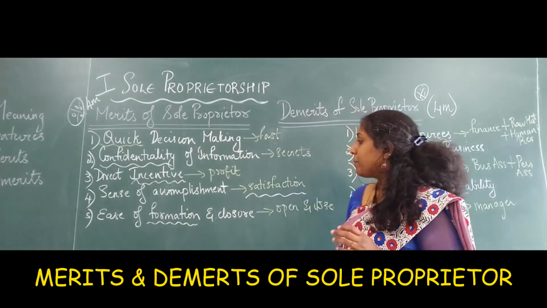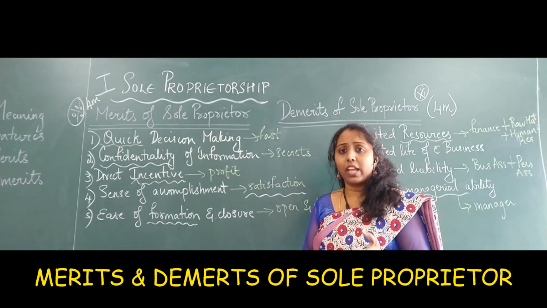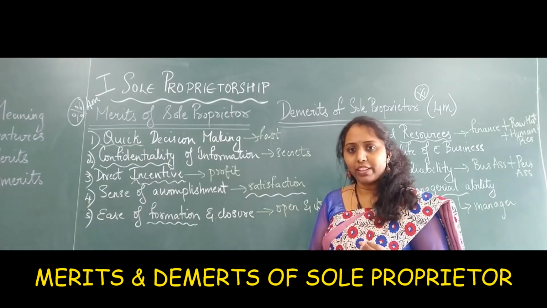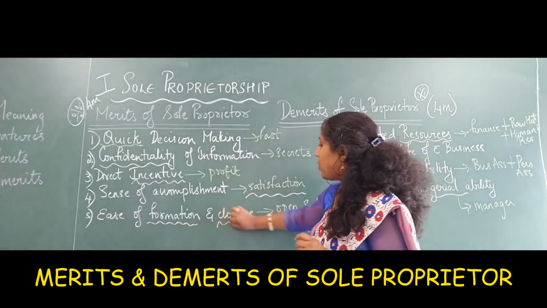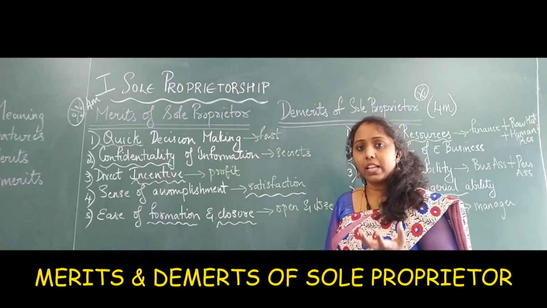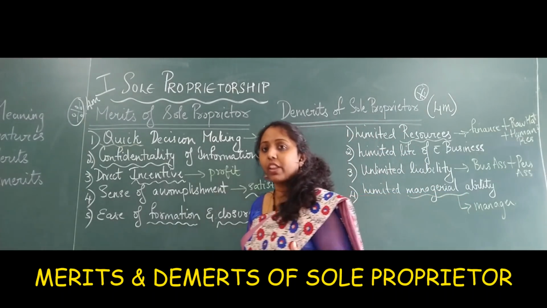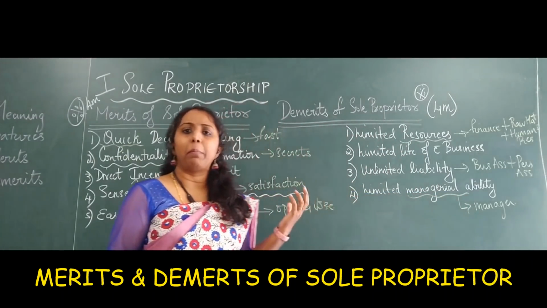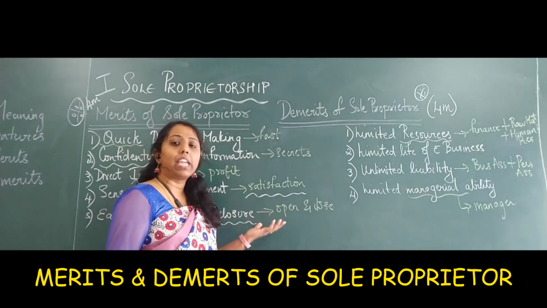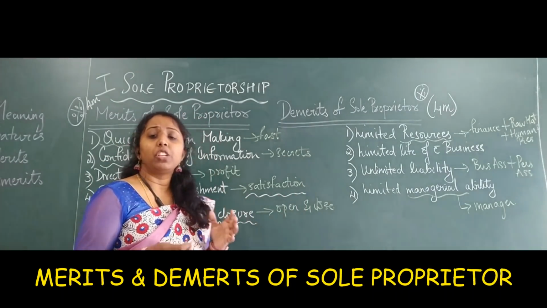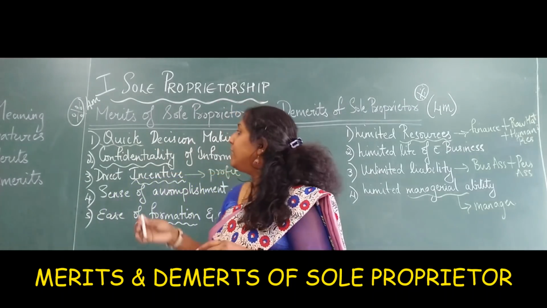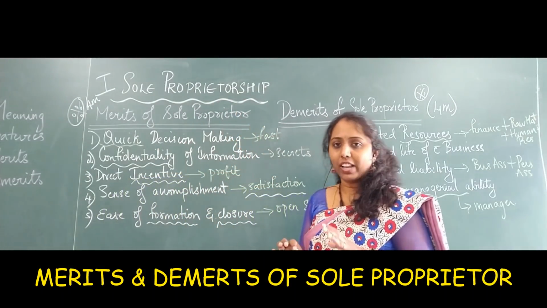It doesn't take months together. It just takes some amount of time. And you can close it easily too. Let's say if the person is suffering with ailments, he can close his shop for 1 month and after 1 month, he can reopen his shop. So the procedure is very simple in the case of this sole proprietor form of organization.